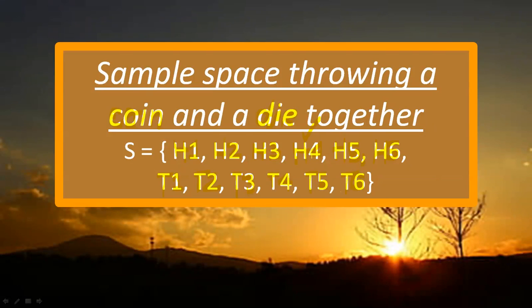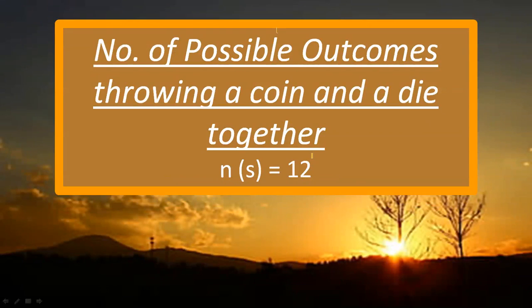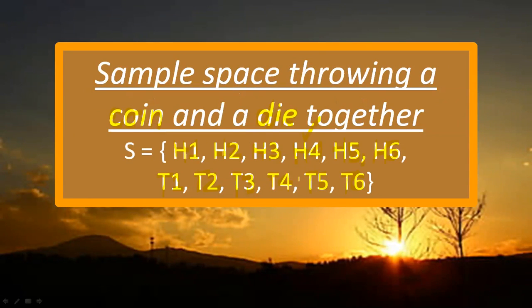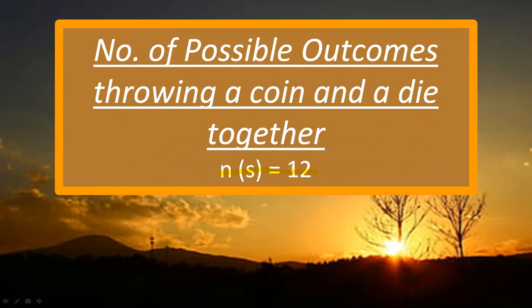You can get any possibility from there. So how many possible outcomes when throwing a coin and a die together? If I'm counting, these are 12. Count down: 1, 2, 3, 4, 5, 6, 7, 8, 9, 10, 11, 12. It means I have 12 possibilities when I'm doing these two experiments together, because I'm counting the number of possible outcomes.